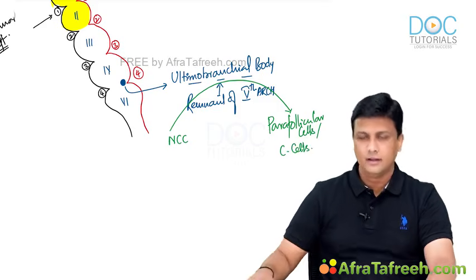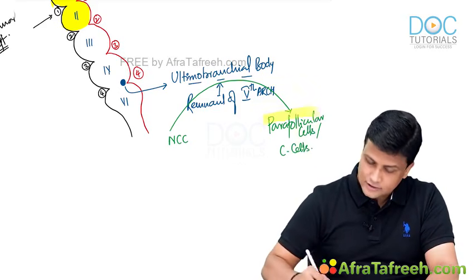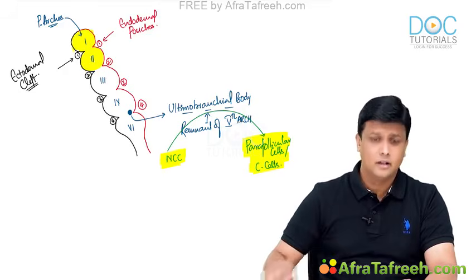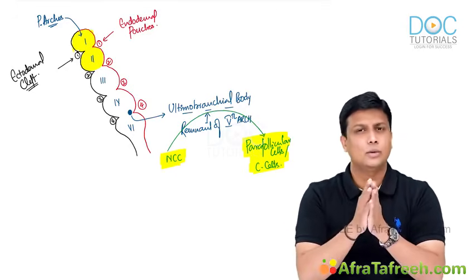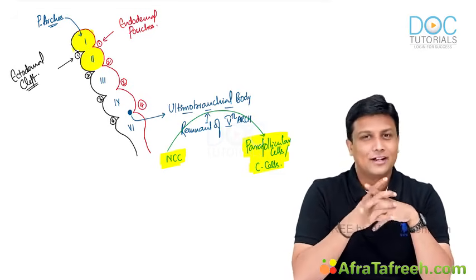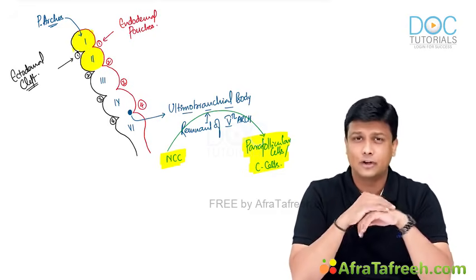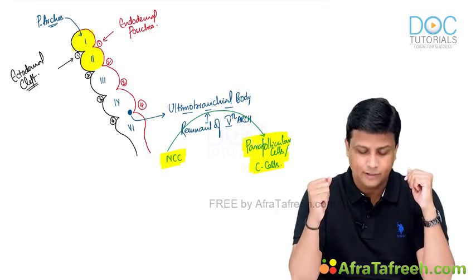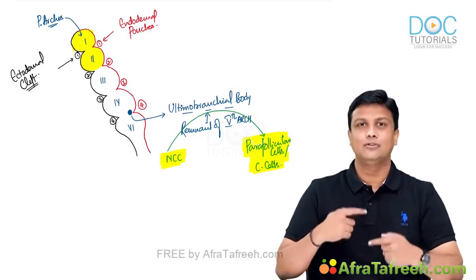So let us clear one more controversy here itself. Remember, parafollicular cells or the C cells are ultimately derived from where? The neural crest cells. That is the better answer. And roughly I am telling you, even though I don't want to say that, if you don't find neural crest cells in the options, then no other option is left. You have to go for ultimobranchial body. But to be very specific, parafollicular cells are derivatives of neural crest cells. Clear? Now, once you are clear with all this terminology, let me tell you the further thing.